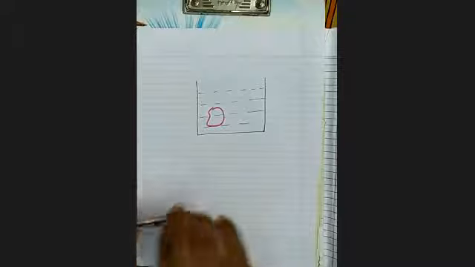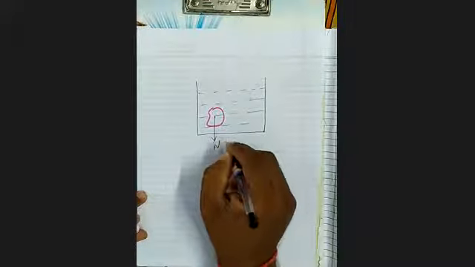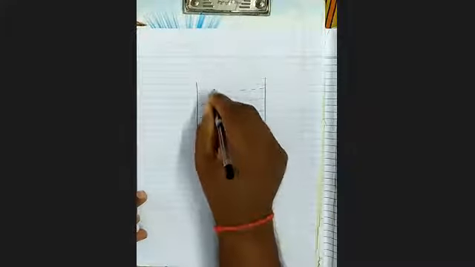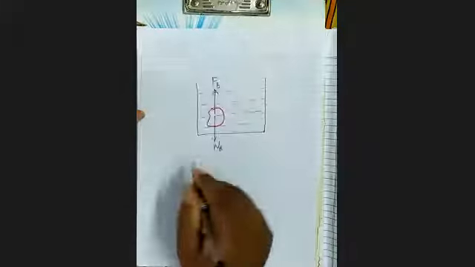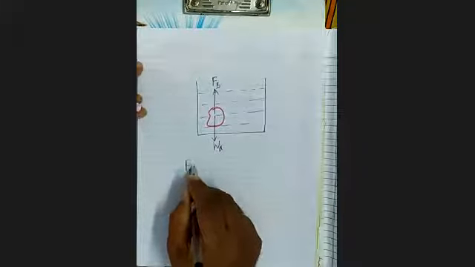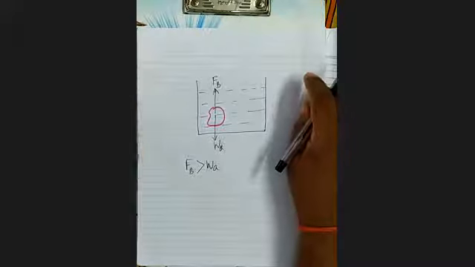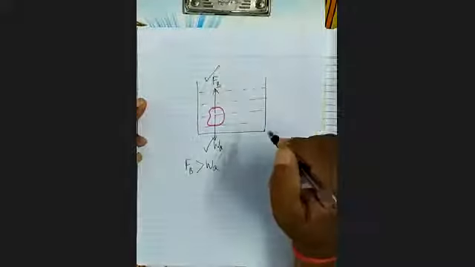Its weight is acting vertically downward. Is clear? And upthrust is acting vertically upward. Suppose FB is more than weight, then what will happen? बताओ, अगर ये इससे अधिक हो तो क्या होगा?